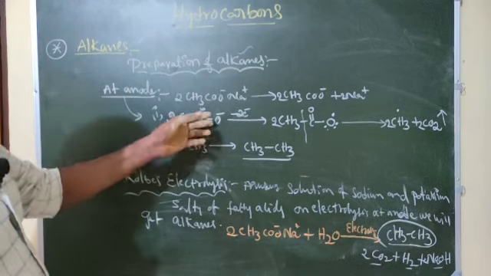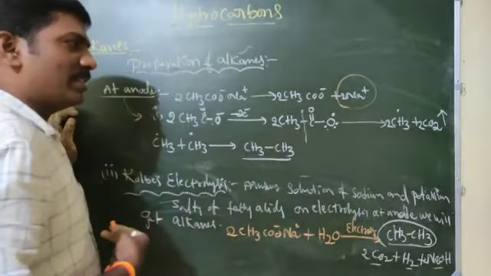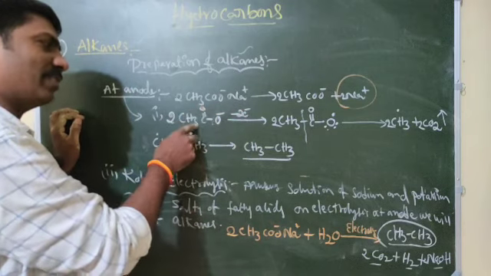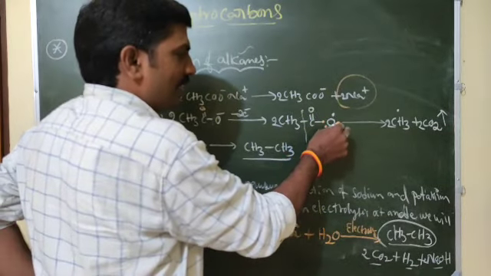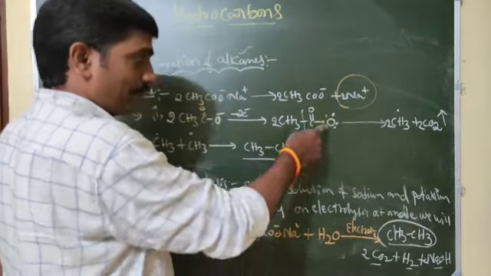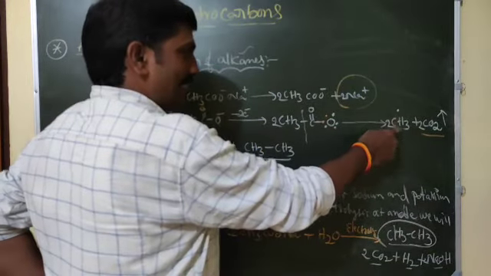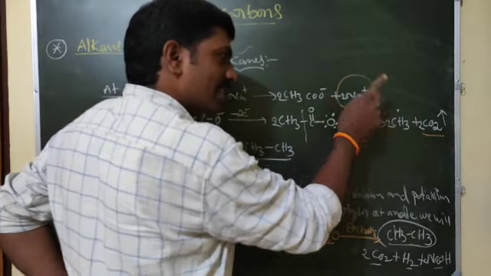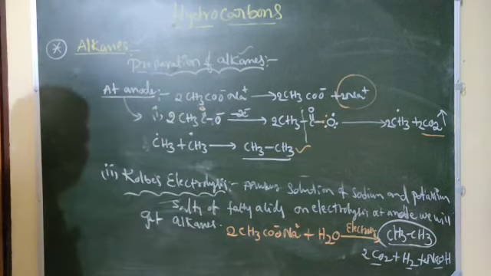2CH3COO⁻, that means 2 minus charges, because of loss of Na⁺, loss of 2 electrons, extra electrons are there for this one, and with loss of 2 electrons we get a compound like this. It has 6 valence electrons, one forms a bond, the remaining 5 we represent like this. So it breaks down to CO2, and this one has fewer hydrogens. Methane would mean CH4, but here only CH3 is there, that's why it is a radical. Those 2 radicals combine and we get this compound. This is at the anode.